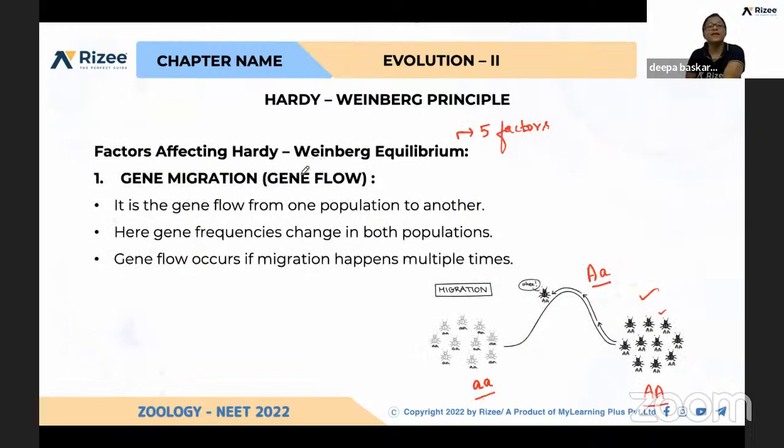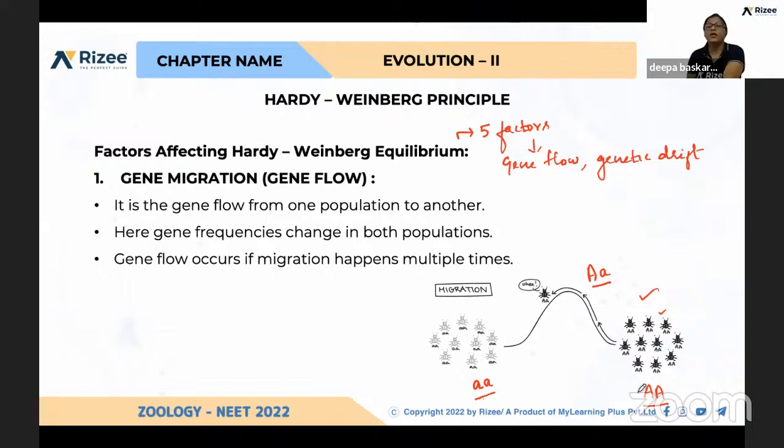And what are the factors that affect it? This is also an important concept: what are the five factors affecting Hardy-Weinberg? That is gene flow, genetic drift. So what is gene flow or gene migration? From one generation, new organisms are getting developed based on the mutations happening and based on the environmental changes.